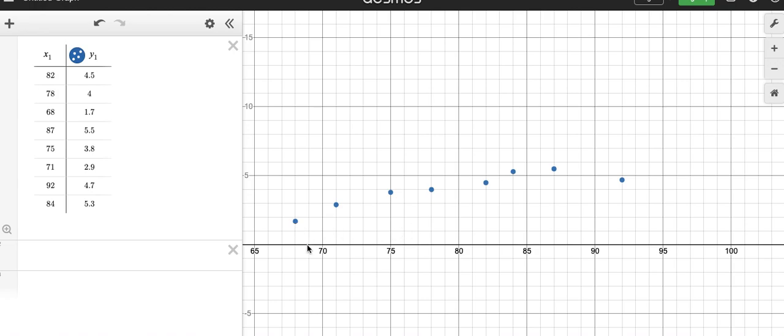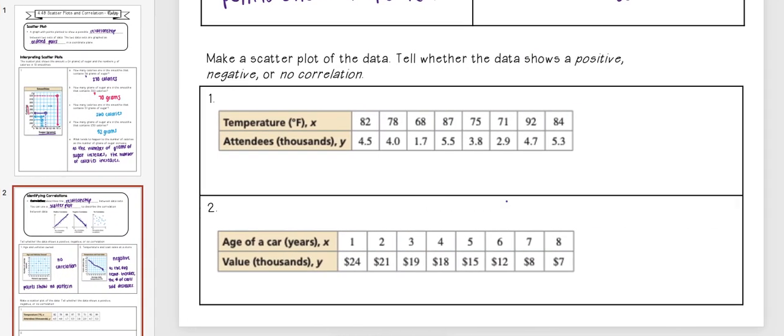I notice as my x increases, my y is also increasing. And also if I were to draw a line, I notice this will have a positive slope. So that means this one has a positive correlation. Okay, go ahead and pause the video, and I want you to try and do the same thing with number 2.